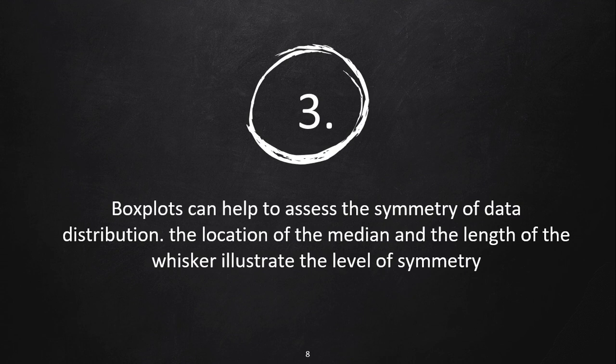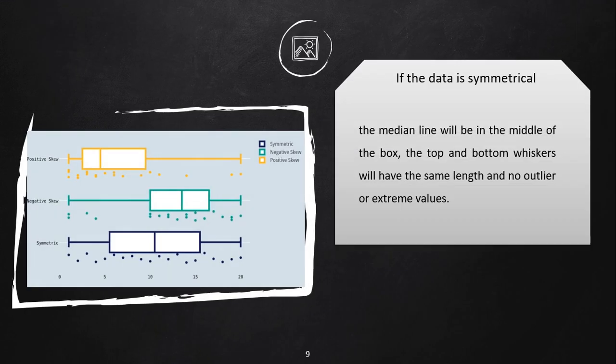The third discussion is boxplot can help to assess the symmetry of data distribution. The location of the median and the length of the whisker illustrate the level of symmetry. If the data is symmetrical, the median line will be in the middle of the box.